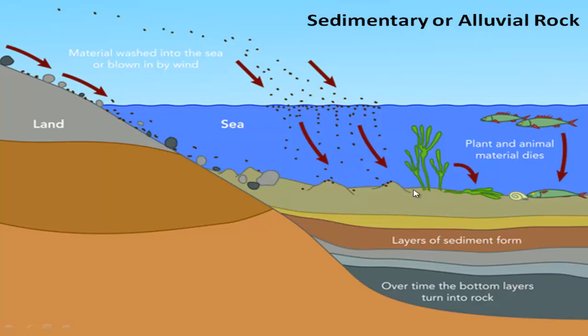They mix with the sea water. Follow here, materials washed into the sea or blown by wind.